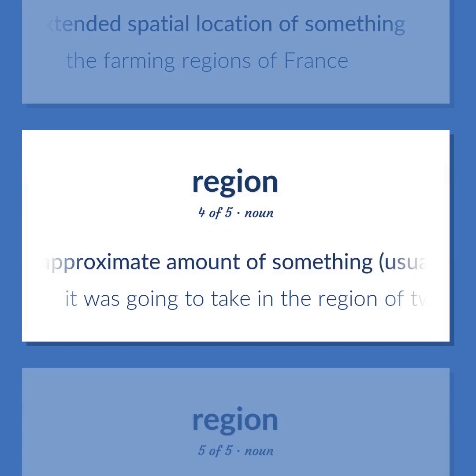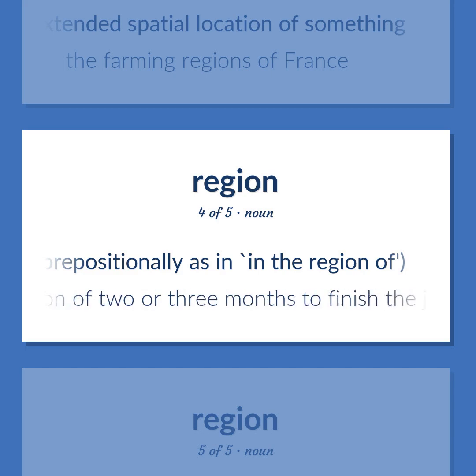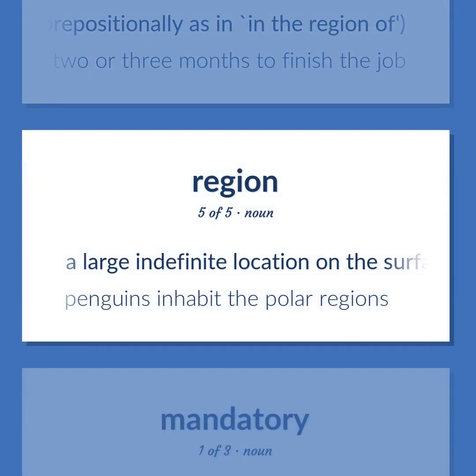The approximate amount of something, usually used prepositionally as in the region of. It was going to take in the region of 2 or 3 months to finish the job. A large indefinite location on the surface of the Earth. Penguins inhabit the polar regions.